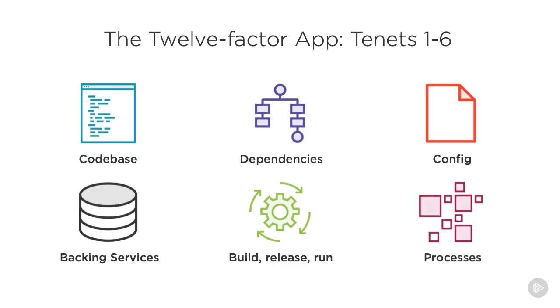The processes tenet means that an app should be comprised of stateless, share-nothing processes. This improves scalability and modularity by having specific processes do specific things. A process should never rely on data being cached in memory or on disk for future requests.